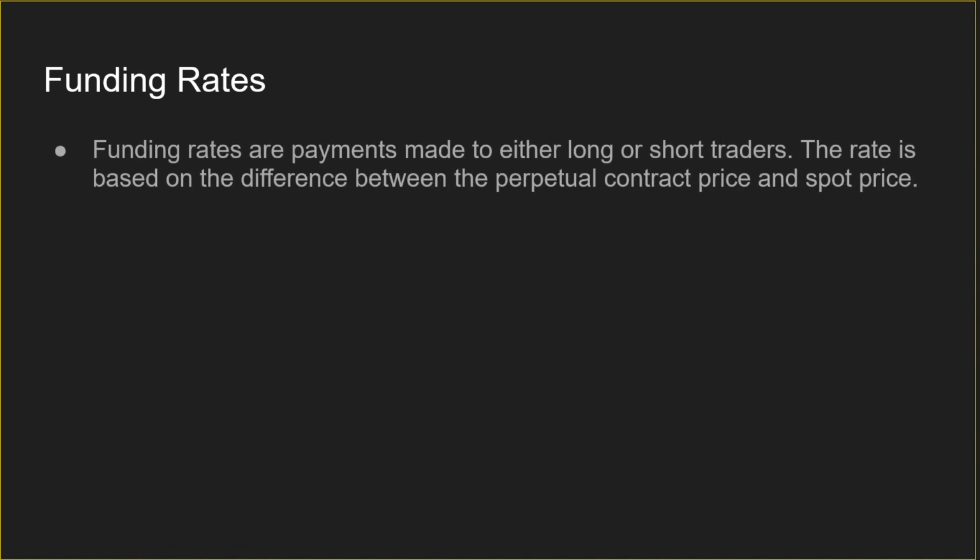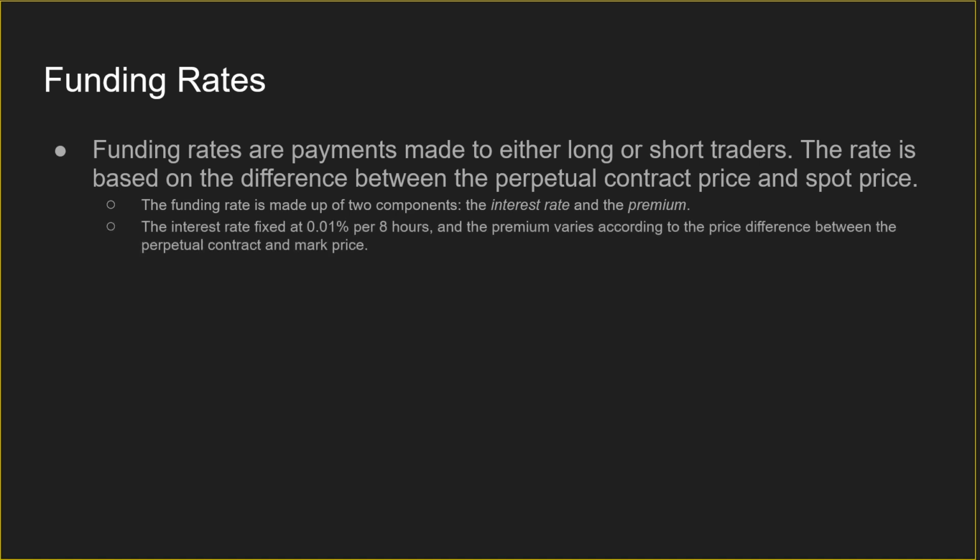Here's a bit more on funding rates. So funding rates are the payments made to either long or short traders. The rate is based on the difference between the perpetual contract price and the spot price. Funding rate is made up of two components, the interest rate and the premium. The interest rate is fixed at 0.01% per 8 hours. So every 8 hours this will shift. And the premium varies according to the price difference between the perpetual contract and the mark price.